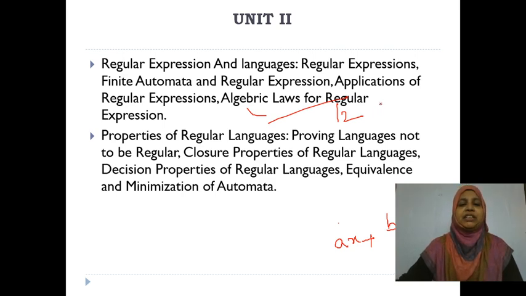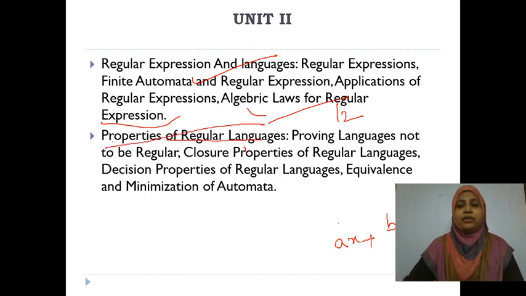The second unit is divided into 2 parts. The first one is the completion of that: how you are going to convert the regular expression to finite automata, right? What are the various types of algebraic laws? By using these algebraic laws only, you are going to get the regular expressions and the finite automata for the regular expressions. Whereas the second part is the properties of regular languages.